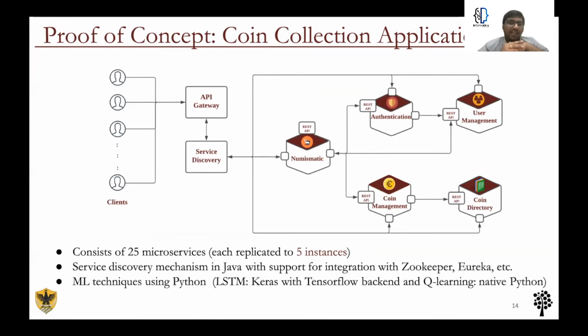For service discovery, we created a custom Java module which provides an interface that supports integration with existing technologies like Apache Zookeeper, Amazon ELB, and so on. We used Keras for building the machine learning models and native Python for building the Q-learning algorithm for selection.